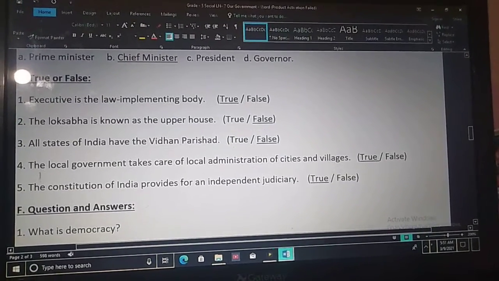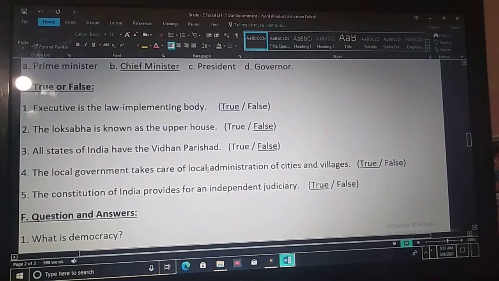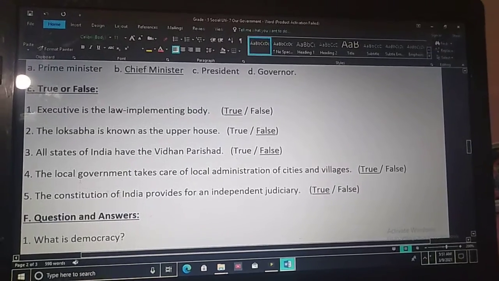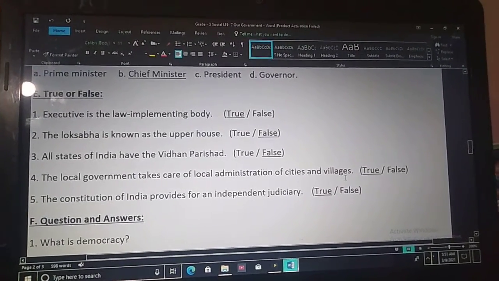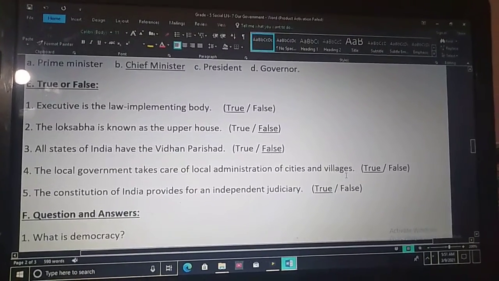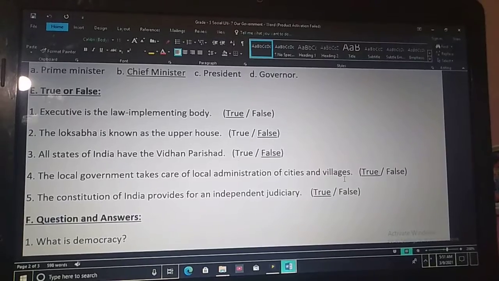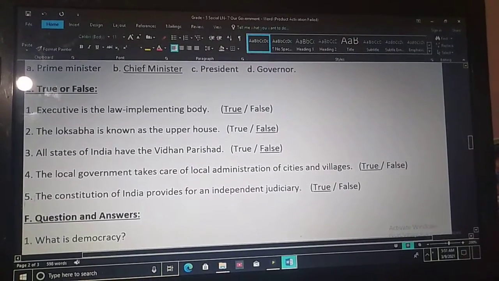Okay. Fourth one. The local government takes care of local administration of cities and villages. Yes, this statement is true. Next one.